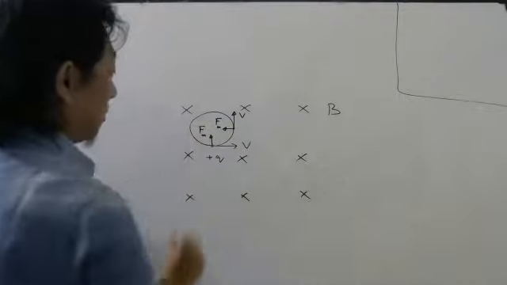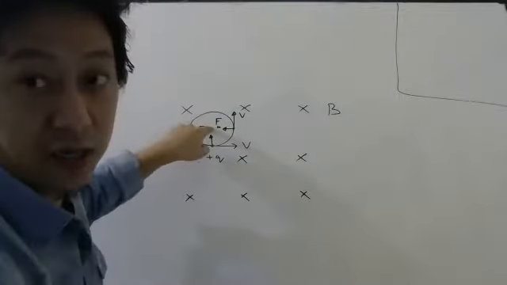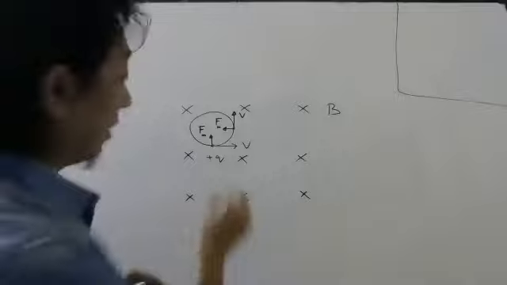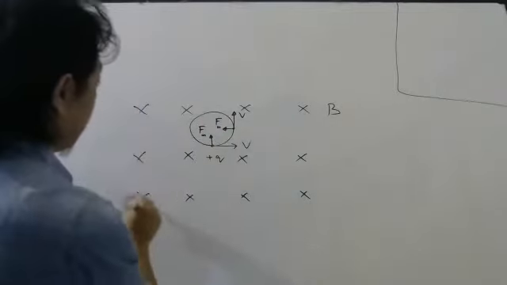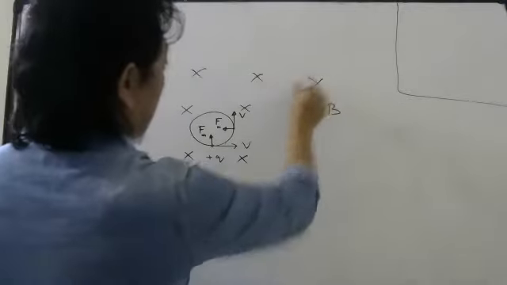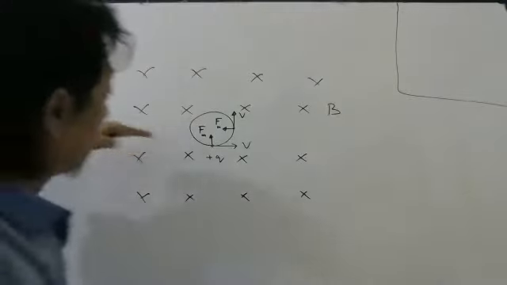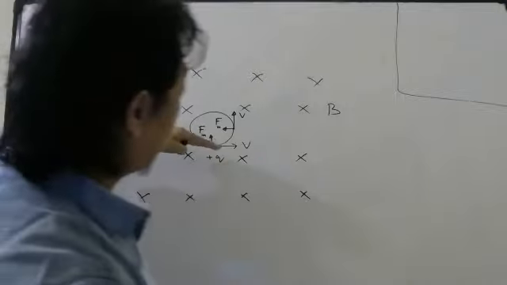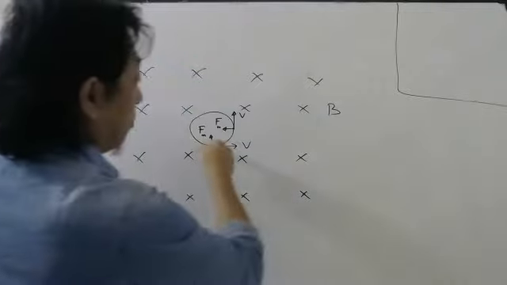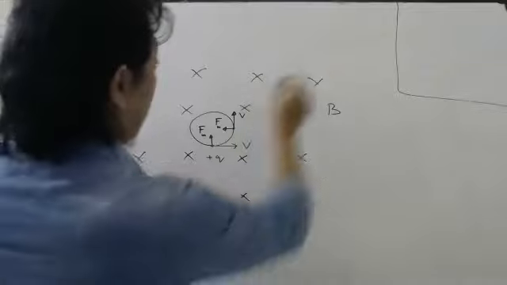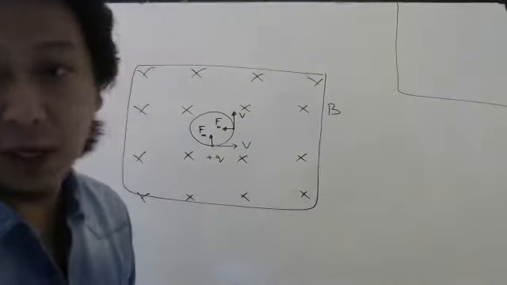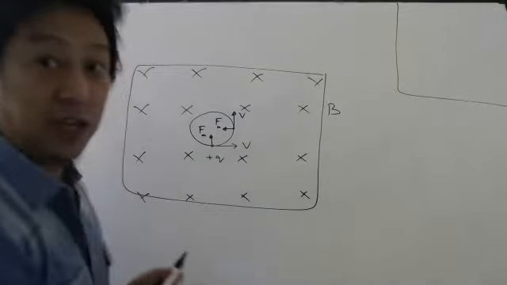Since the force is acting towards the fixed point, which is the center, the charge starts moving in a circle. Of course, for that, the magnetic field should be everywhere. If your velocity is too high, it may come out. If velocity is very high, it may try to make a very big circle. So if the circle is very big and your magnetic field is only up to here, then suppose your velocity is very high, what will happen?